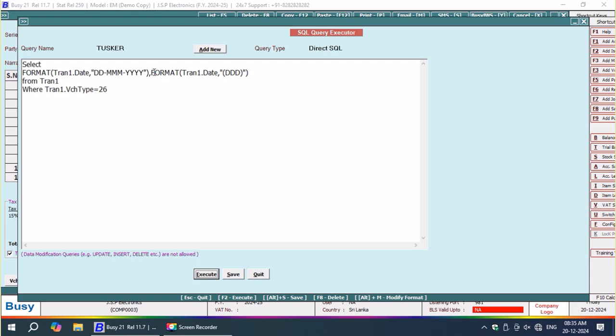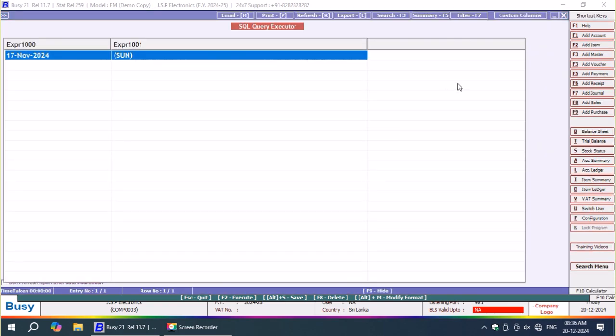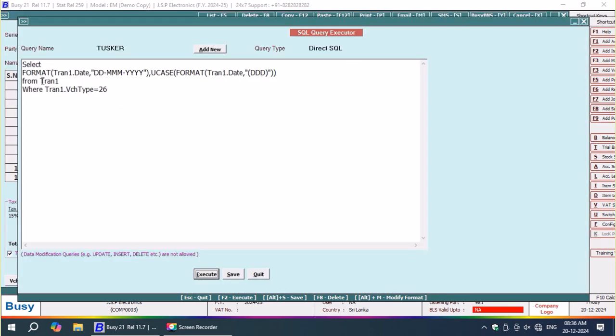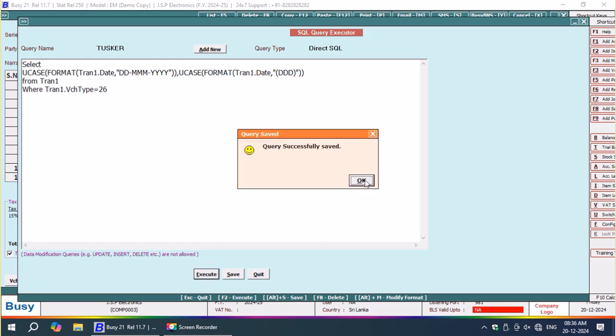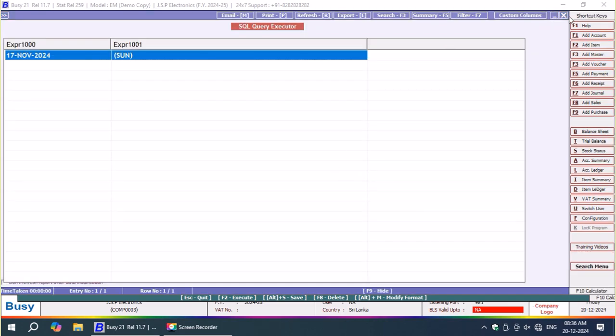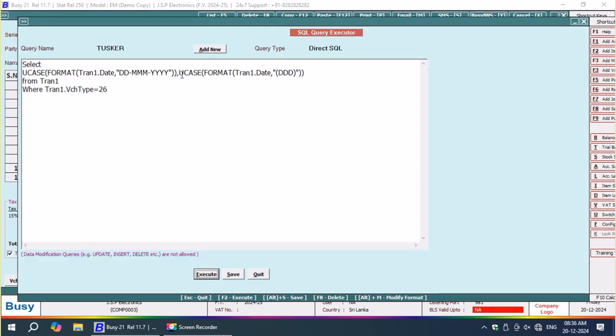Sun, that is the date name. Now here I'm going to make it as UCASE, uppercase, upper of, because it never responded, since UPPER is a T-SQL command. Here I'm going to make it as UCASE. Yes, that is SUN. Now here also I'm going to make it as UCASE, that is an MS SQL function, I'm sorry, not a command. So that returns me the value of 17 November 2024.